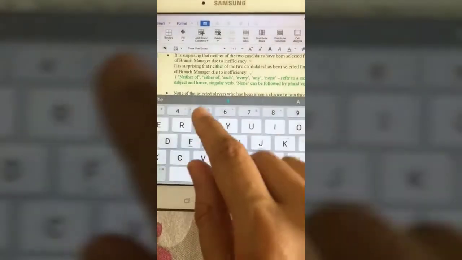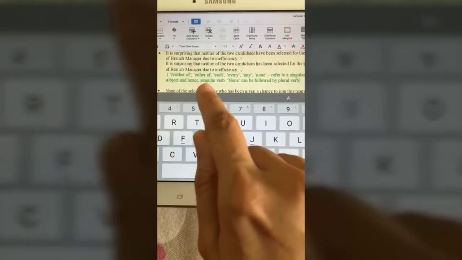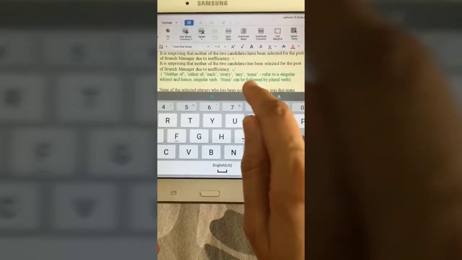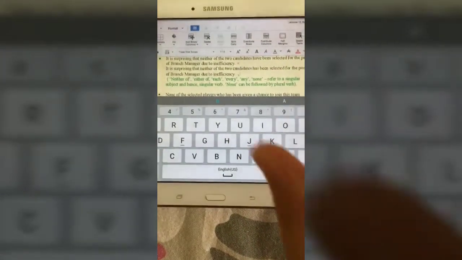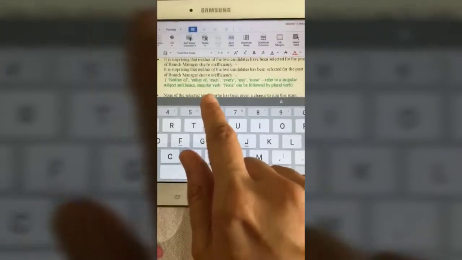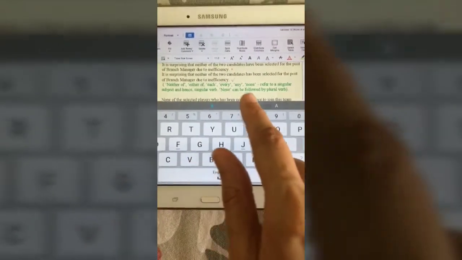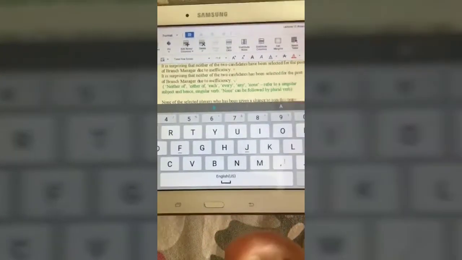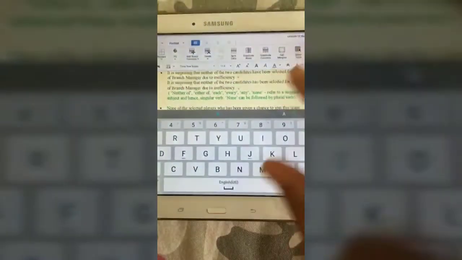This refers to the rule where phrases like neither of, either of, each, every, any and none, they always refer to a singular subject and therefore must be followed by a singular verb. But none can also be followed by a plural verb. We'll see in the example how. Let's take a look at this example.